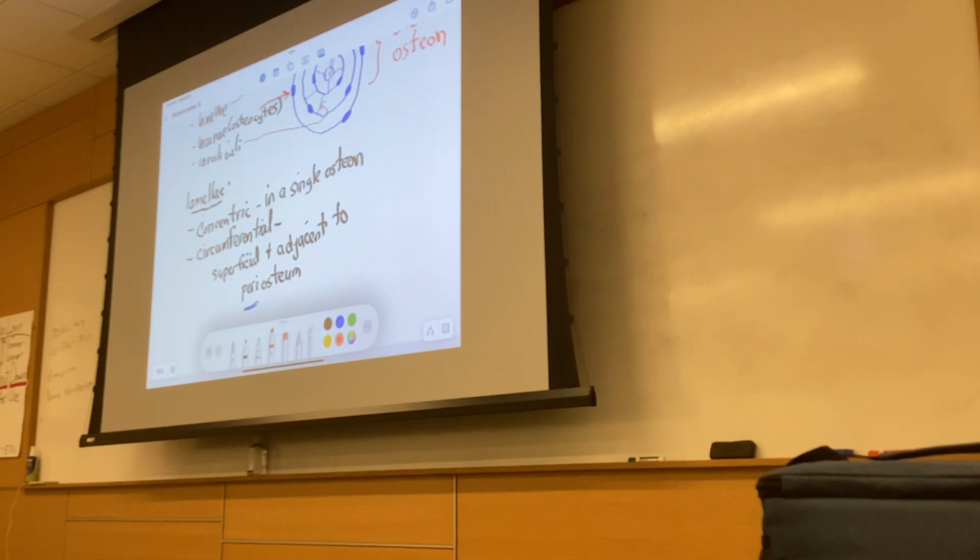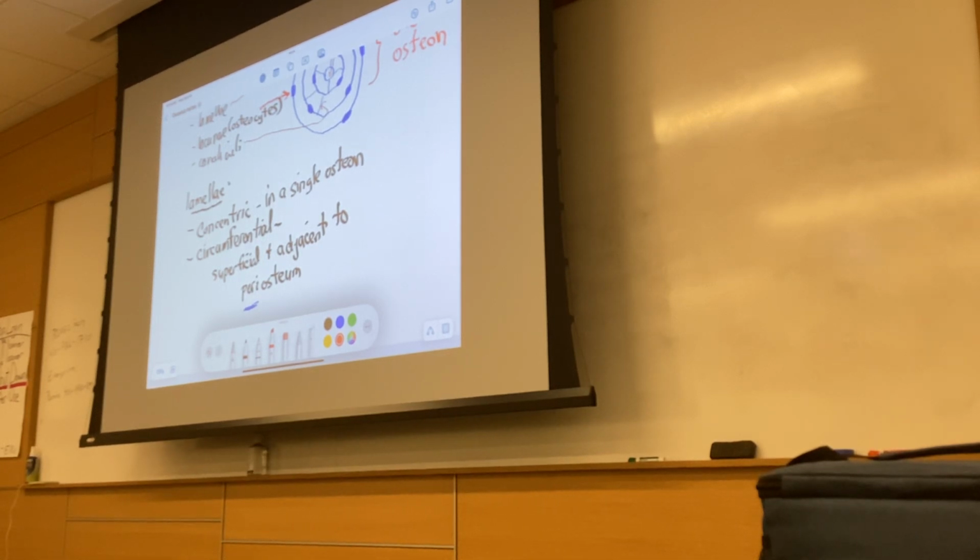All right, so let's get back to this. There are individual osteons that run parallel to the length of the bone, and those are surrounded by lamellae, the layers. When they're not overlapping, those lamellae are called concentric.